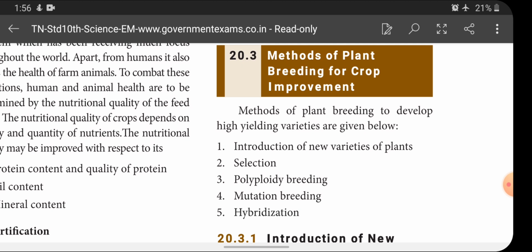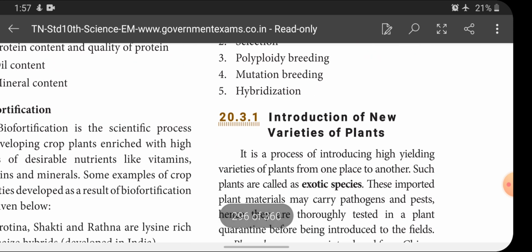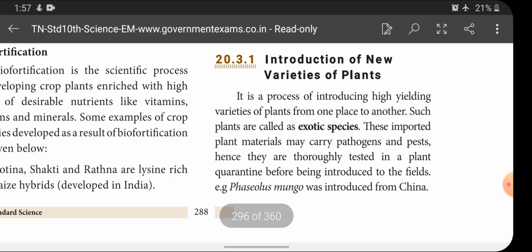Selection, you know very well: in a group of plants we have to select the best yielding crops, and from that we can make the seeds to produce more yield. Next, polyploid breeding, mutation breeding and hybridization. These are the various types of breeding methods. Let's see first, introduction of new varieties of plants.